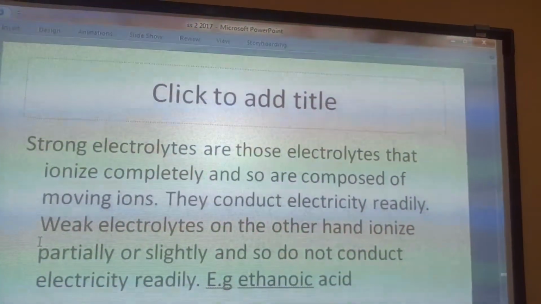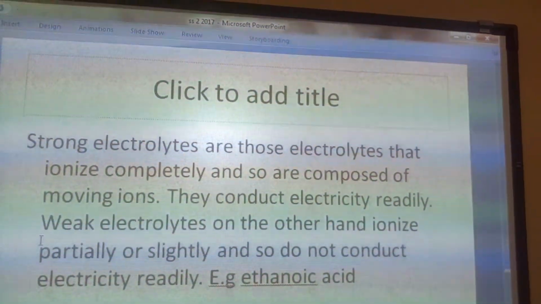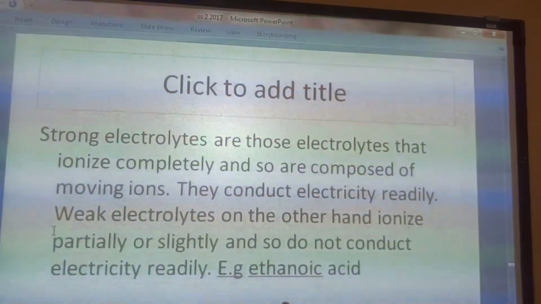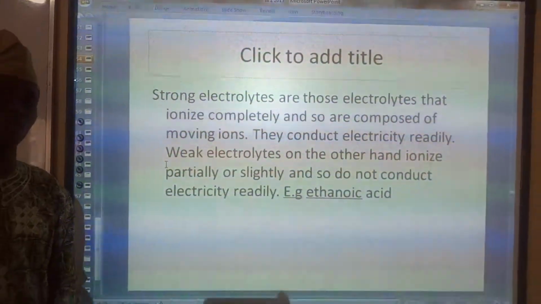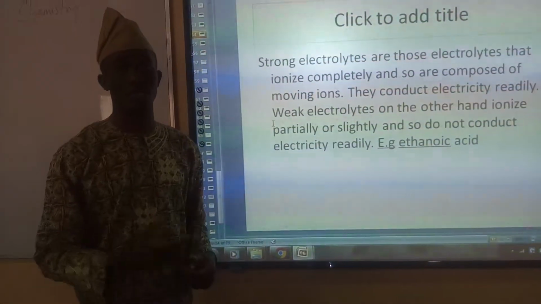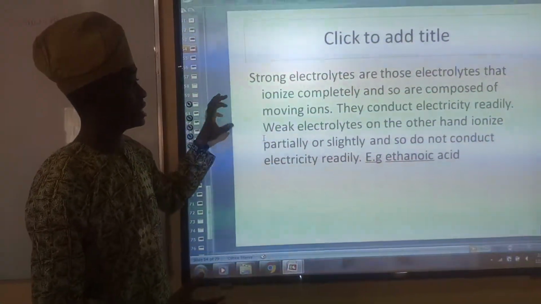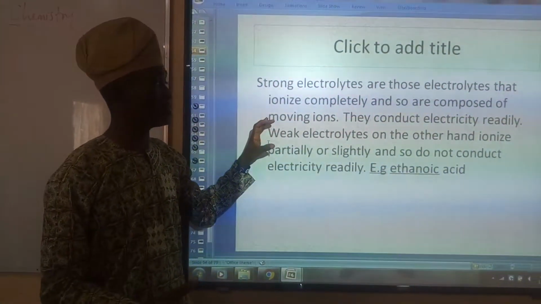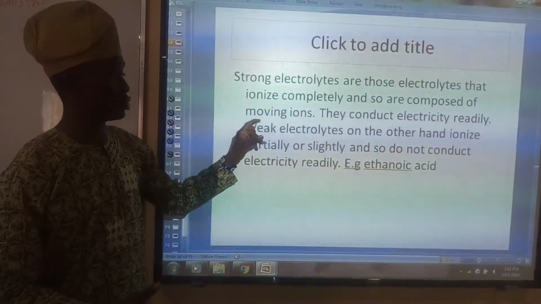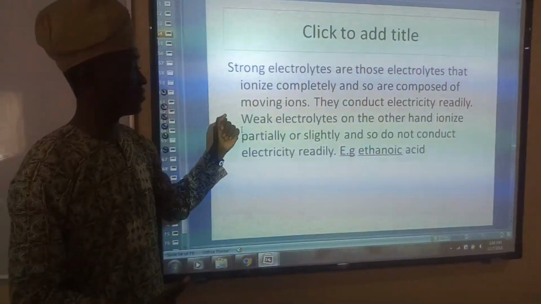For instance, when I put sodium chloride inside water, the ions present separate into the sodium ions and the chloride ions. So for strong electrolytes, there is complete ionization.